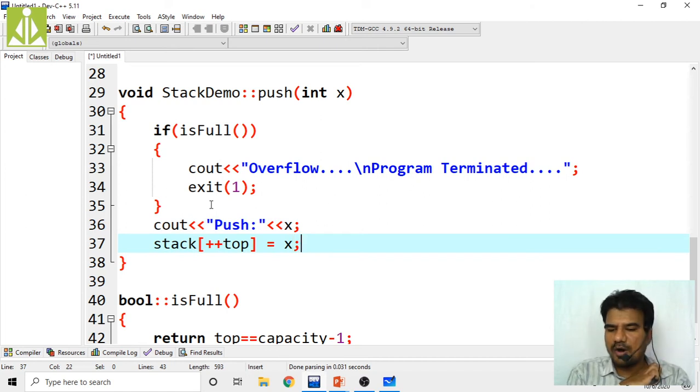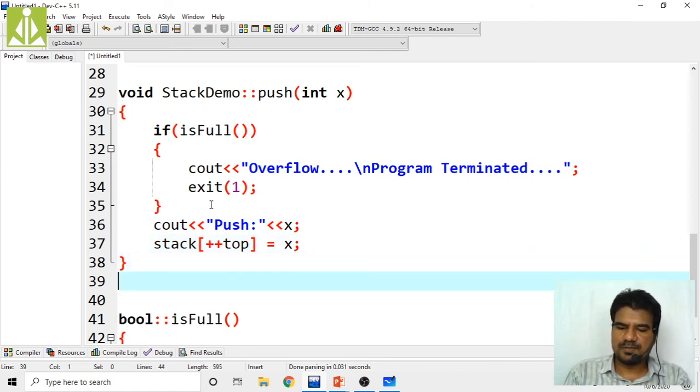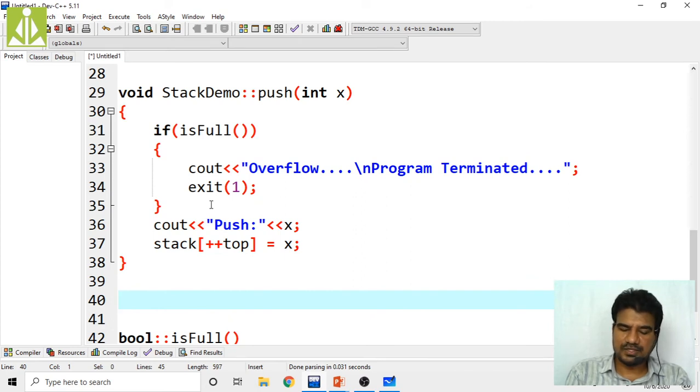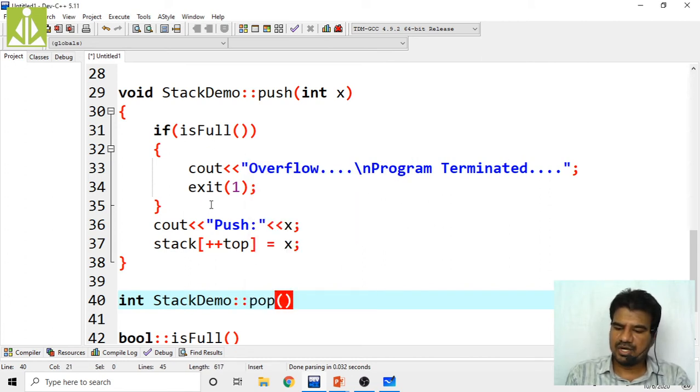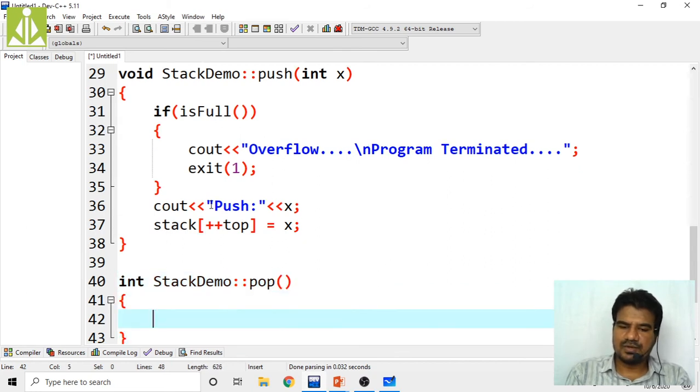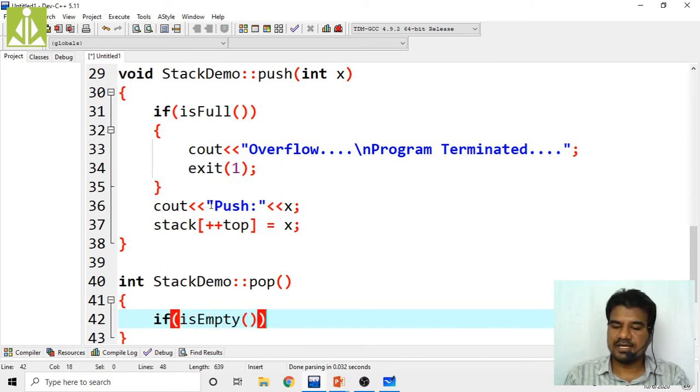Next is the pop operation. Pop is going to return an integer element. We have to qualify with the class name, StackDemo::pop, and it will not take anything. When performing the pop operation, we have to check is empty, whether the stack is empty or not.